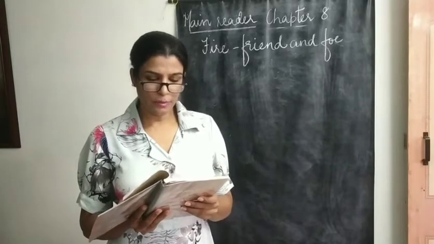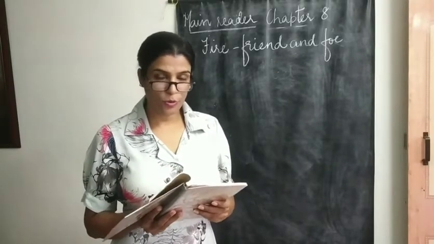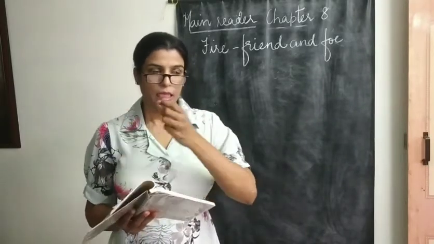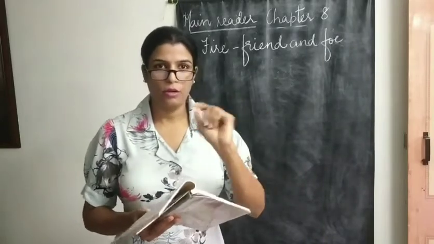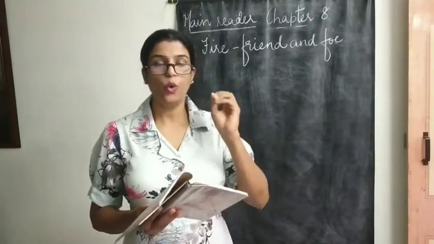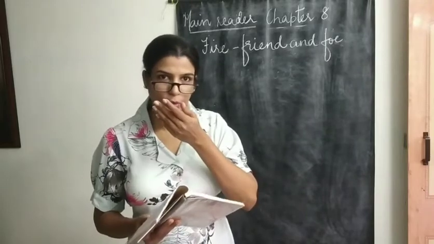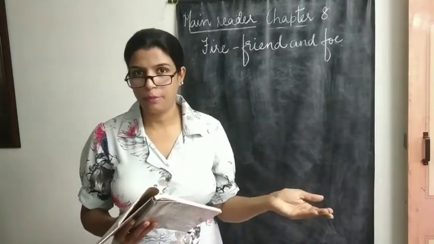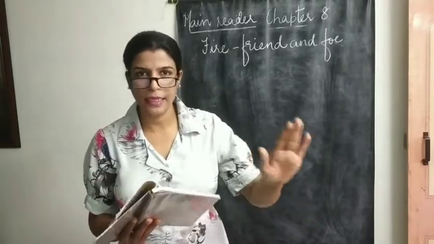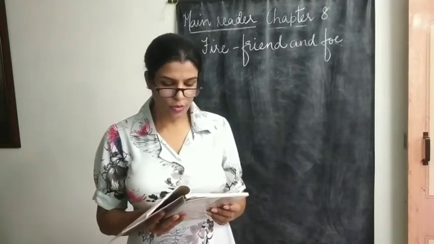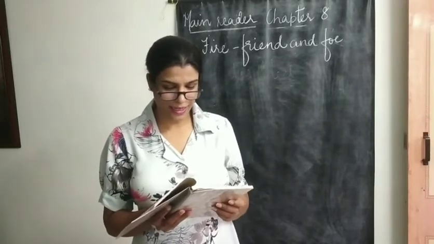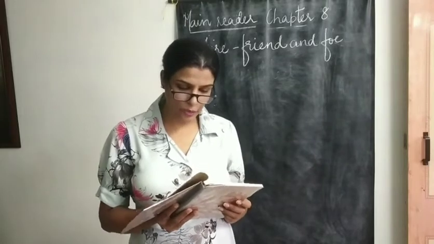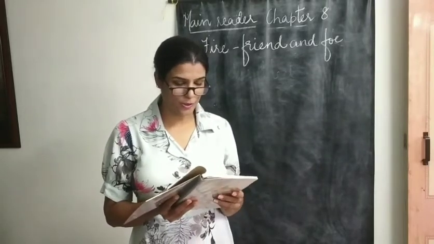You blow on a burning matchstick or a candle to put it out. See, it's logical. When you light a matchstick or a candle and then you blow on it, what are you doing? You're actually reducing the temperature over there. Immediately it gets put off. In doing so, you remove the hot air around the flame, bringing down its temperature below the flash point, and the candle goes out.